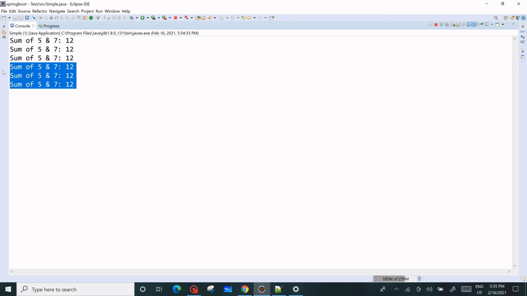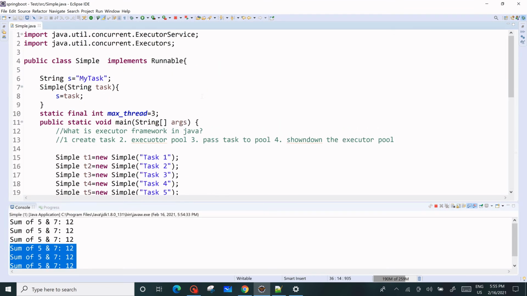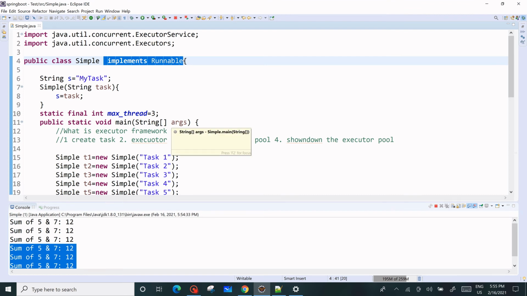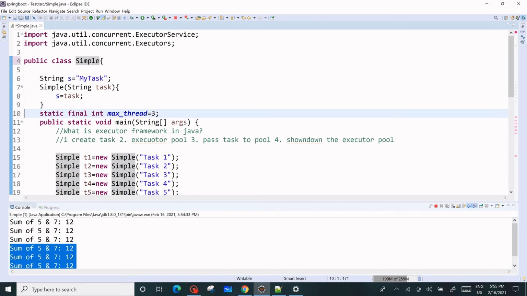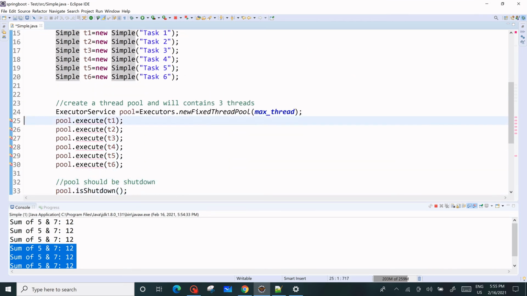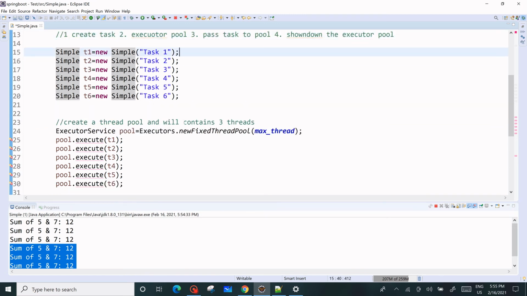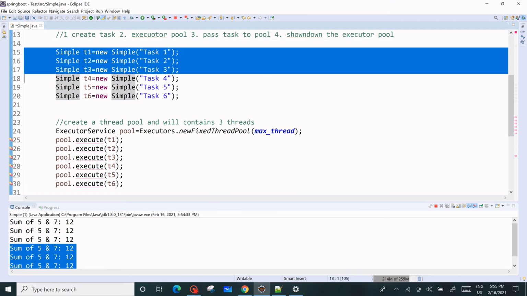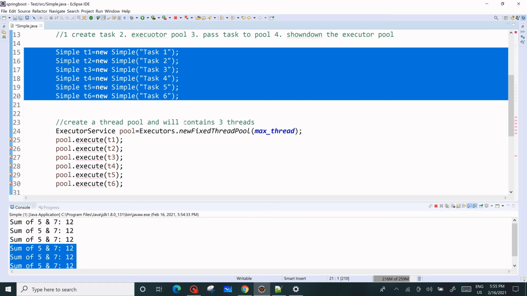So if you have any doubt in this program, let me know. Otherwise, give me 1 minute so that we can use the implementation of Runnable in place of the Runnable interface, and we can start executing through the Runnable interface. Okay, so these are the tasks, right? And what we have to do, let's see. In place of these tasks, there are very simple methods.